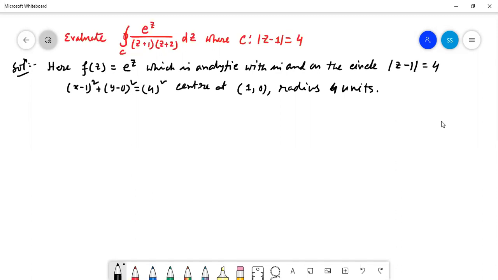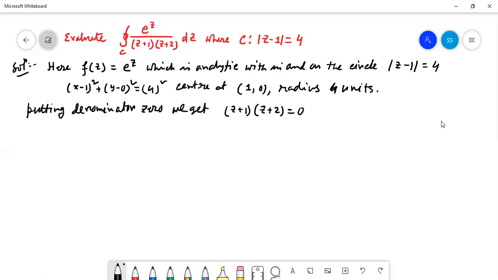Now putting the denominator equal to 0, we get (z plus 1) into (z plus 2) equal to 0, which implies that z equal to minus 1 or z equal to minus 2. Right? So both are interior points.